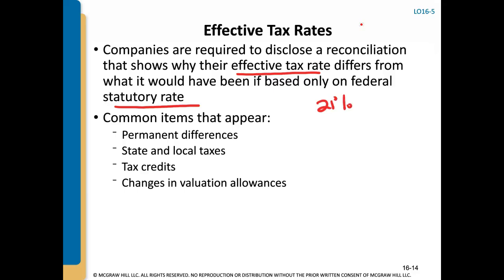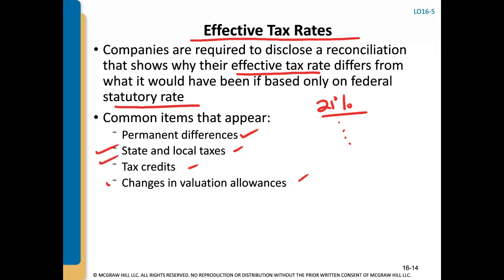So what it's saying is if your effective tax rate is not 21%, you need to list out the items that make it fluctuate. So any major permanent differences, and there are material permanent differences, and there's a definition of what constitutes material permanent differences. State and local taxes could affect your effective tax rate. Tax credits or changes in the valuation allowances also impact the effective tax rate.